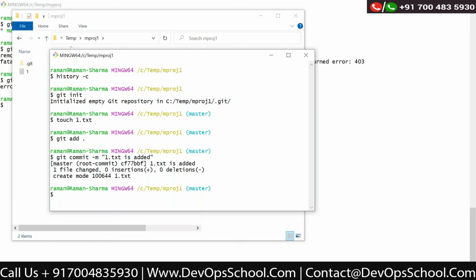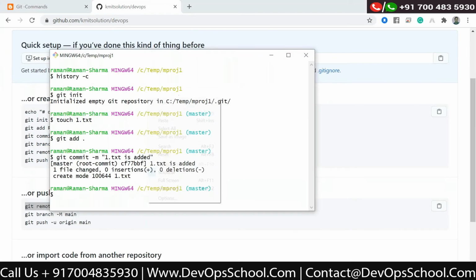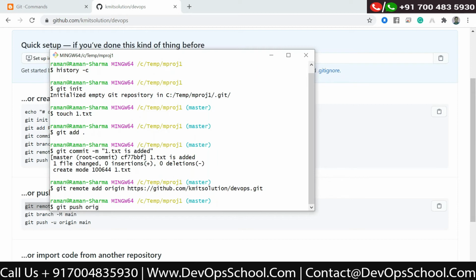Now we will use this command. This is added. Now I want to push the changes, so the command is git push origin.